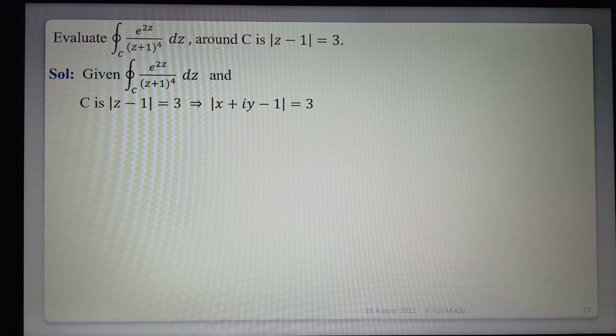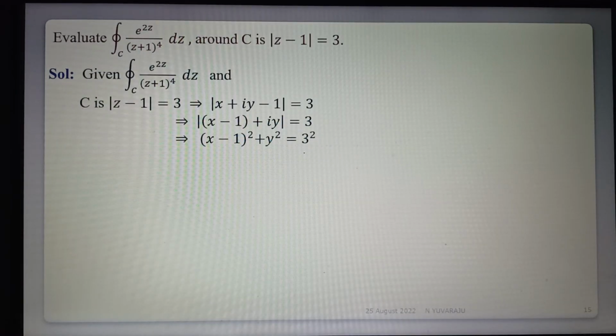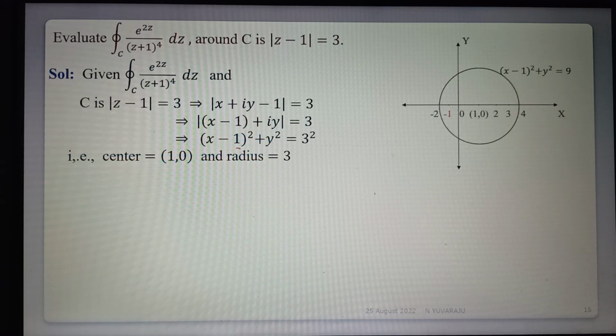The real part is x minus 1, so we have mod of x minus 1 plus iy. Now squaring on both sides, mod z square means x square plus y square, so x minus 1 whole square plus y square is equal to 3 square. The center is (1, 0) on the x-axis, and the radius is 3. See the graph: this is the circle x minus 1 whole square plus y square is equal to 9.